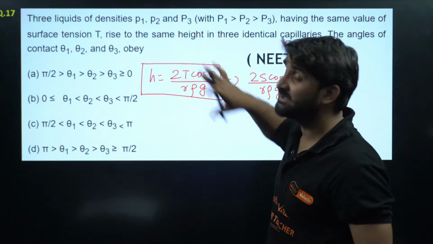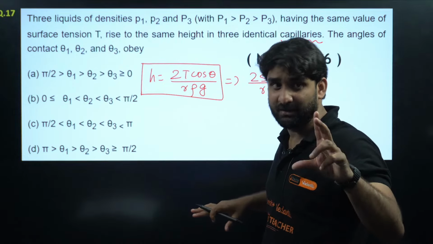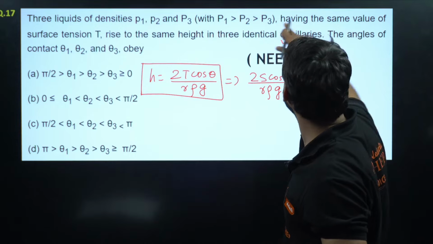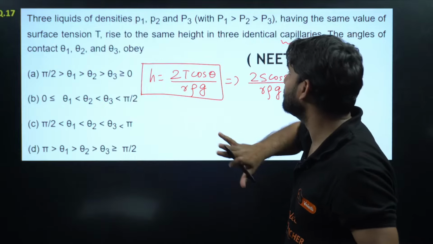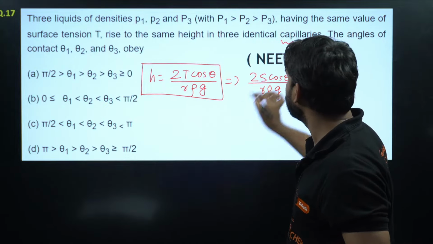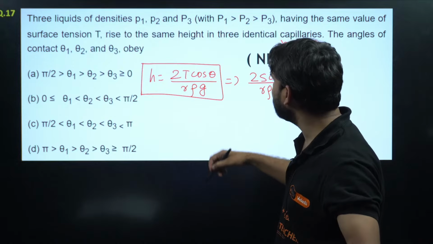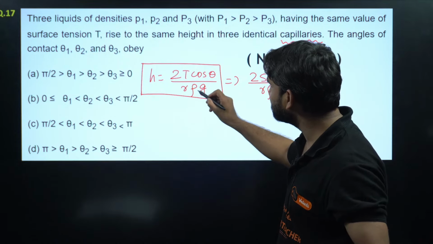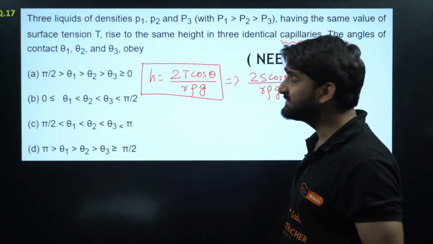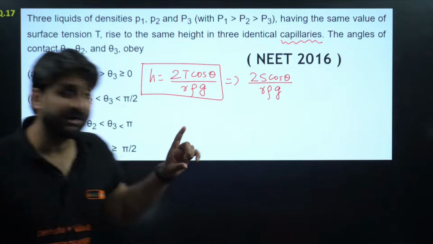Three liquids of different densities, the liquids are the same, all having the same value of surface tension. It means surface tension T is the same, 2 is constant, R is of course constant, and here this is rho, the density, and the densities are different.